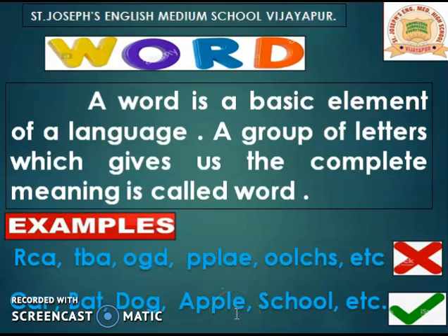APPLE, apple, is correct. It is a type of fruit. OOLCHS is wrong. SCHOOL, school, is correct. These all are examples of words.